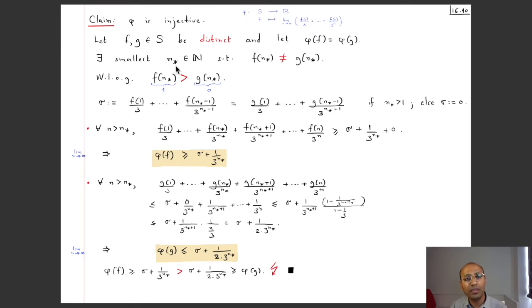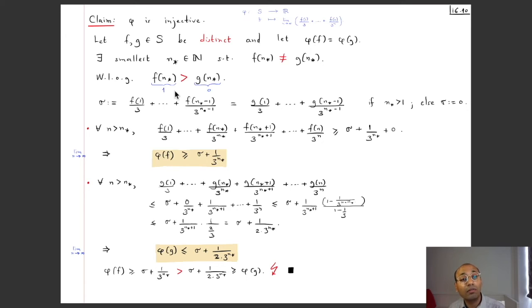So we know that there exists a smallest n star, a natural number, such that f of n star is not equal to g of n star. That means that one is bigger than the other. Let's suppose, without loss of generality, that f of n star is strictly bigger than g of n star. And if it's the other way around, we simply relabel the two functions.